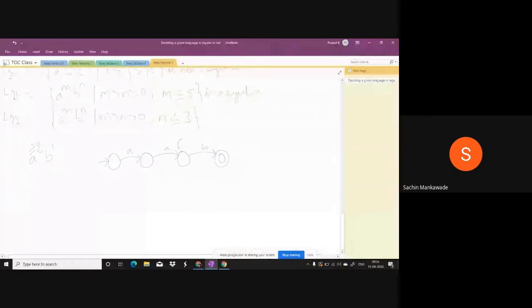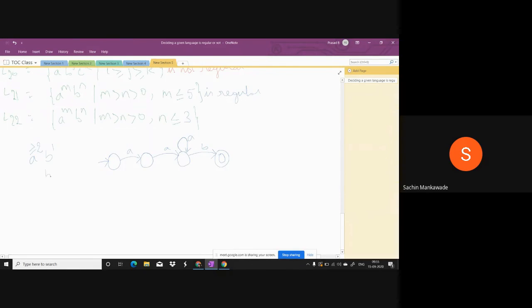When B's are 1, A's can be 2 minimum, or it can be 3, 4, 5, 6, 600, 1,000, 1 lakh, 1 crore. Do you all agree for this point?